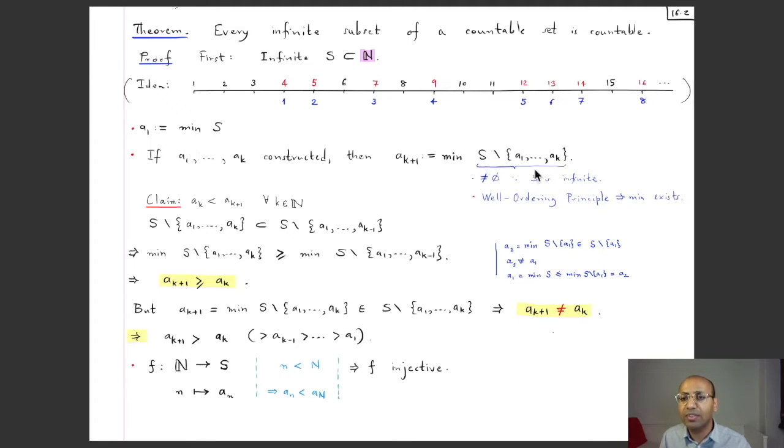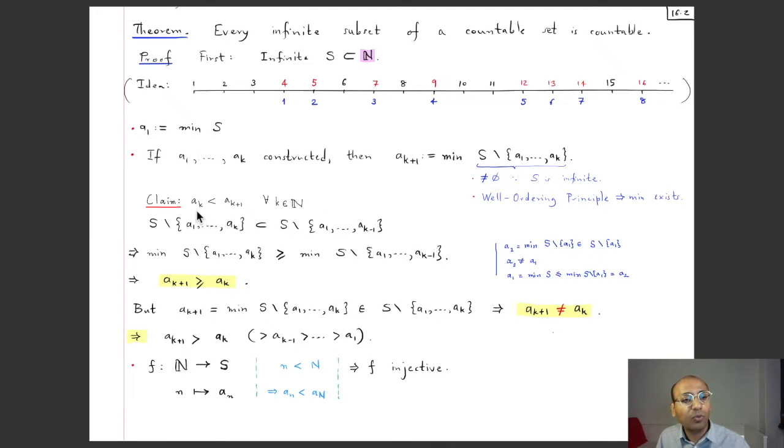So what is left is still an infinite set, so it's certainly non-empty. Moreover, it's a collection of natural numbers, and so by the well-ordering principle, this minimum does exist, and that's this a_{k+1}. So knowing a_1 to a_k, we know how to construct a_{k+1}, and so we have got this sequence in this manner.